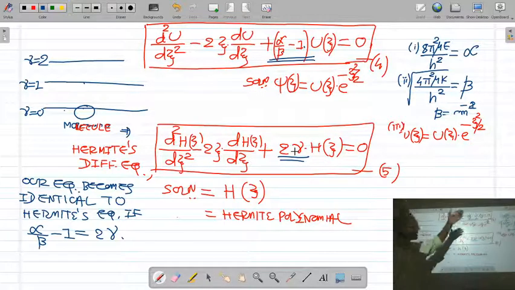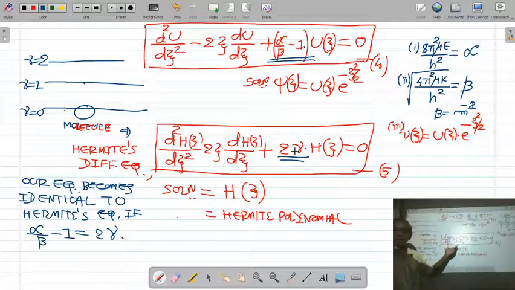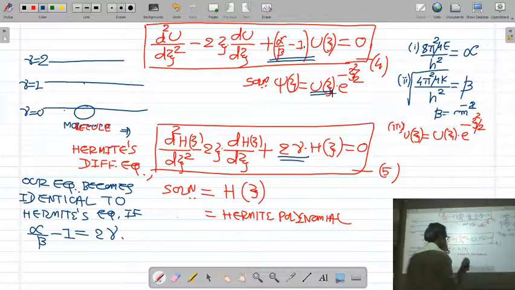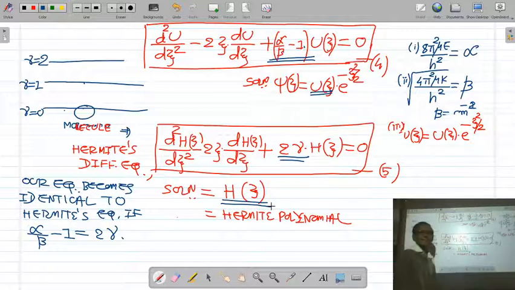By comparing our equation with Hermite equation, we have found that our unknown polynomial u(xi) is nothing but the Hermite polynomial h(xi).